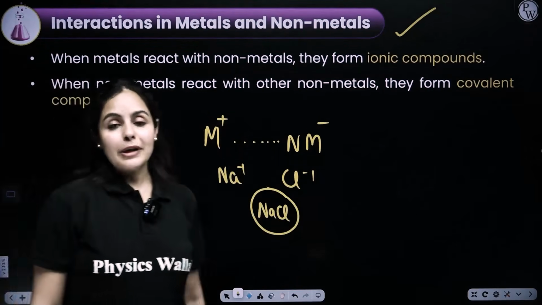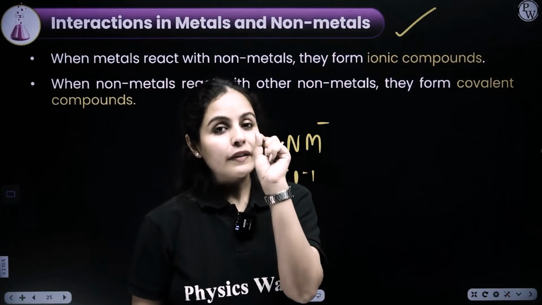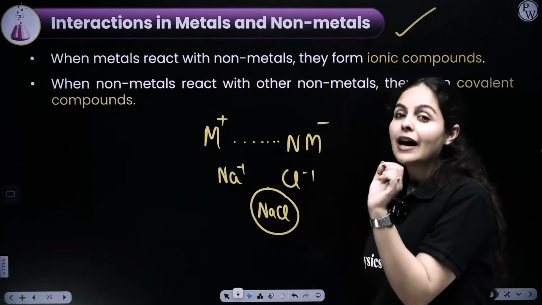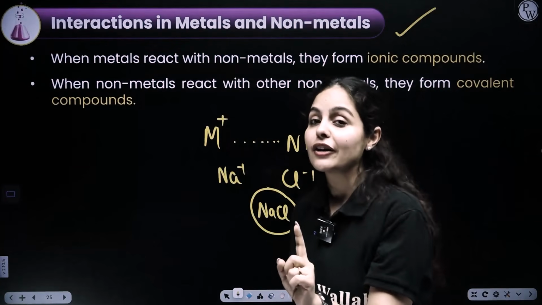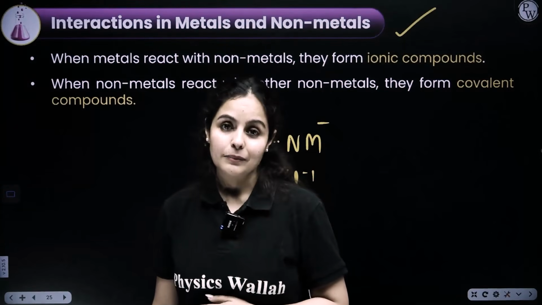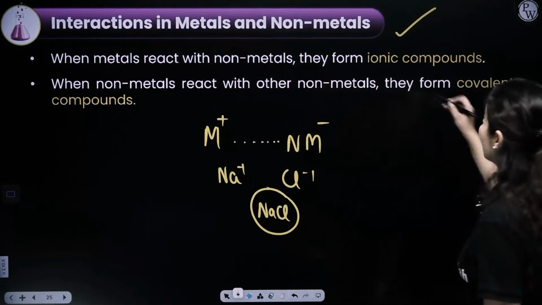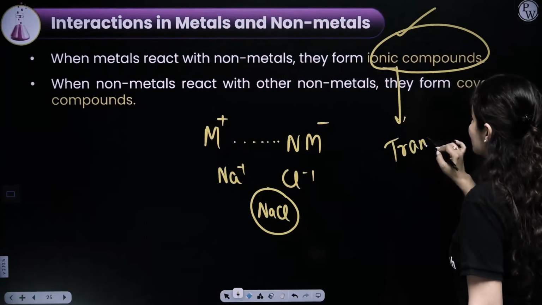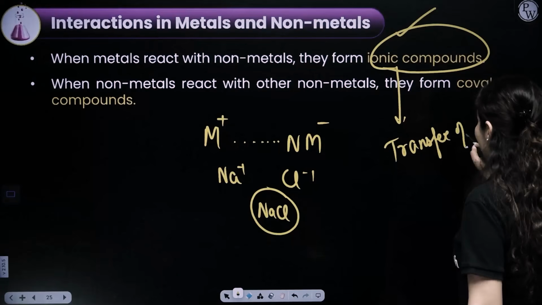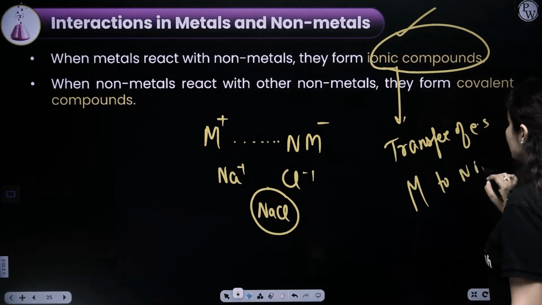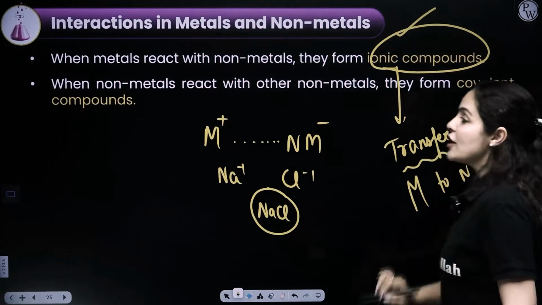So ionic compound has one specific thing that you have to remember. Very specific detail, and if you miss writing it in the definition of ionic compound, you will definitely lose marks there. What is it? Ionic compounds are formed by the transfer of electrons from metal to non-metal. That's a keyword.